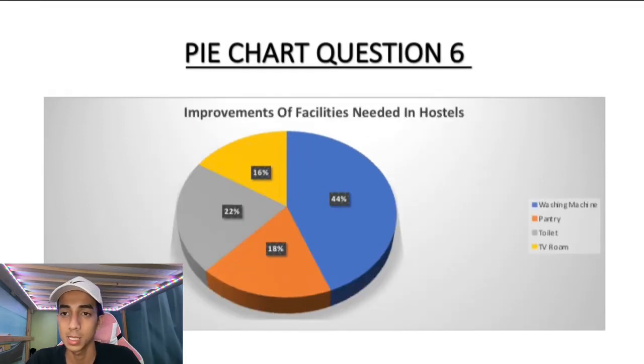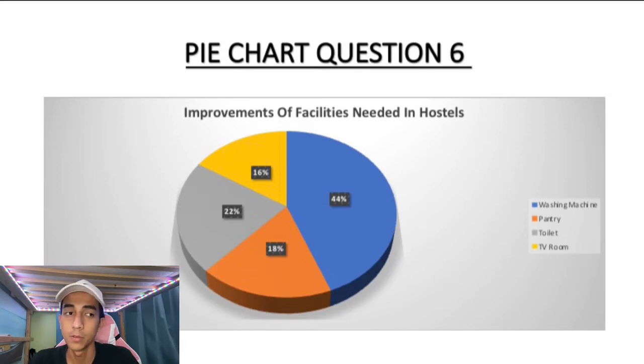Pie chart, question 6. Improvement of the facilities needed in the hostel. The diagram above shows a pie chart about improvements needed in the hostel. In the pie chart, we see that almost a half of the students need improvement of the washing machine in the hostel.